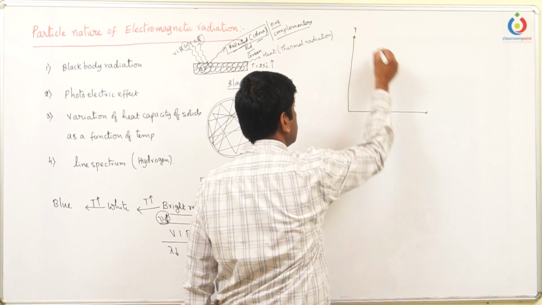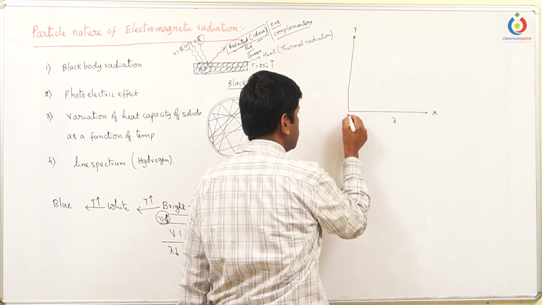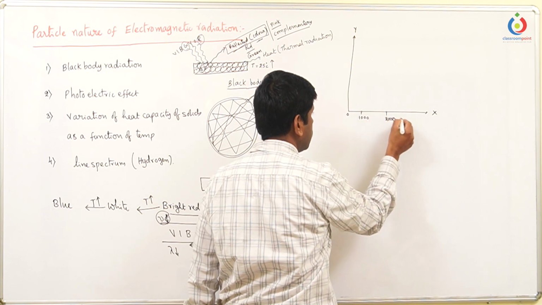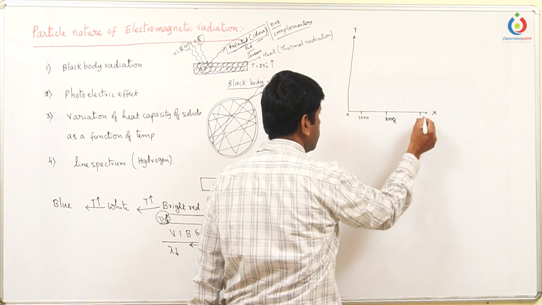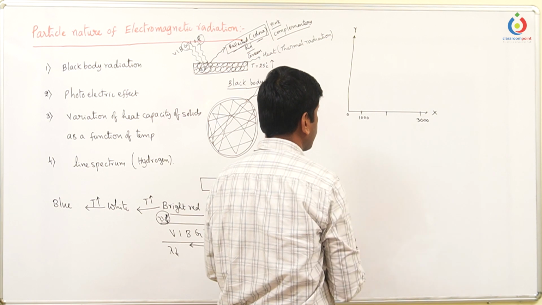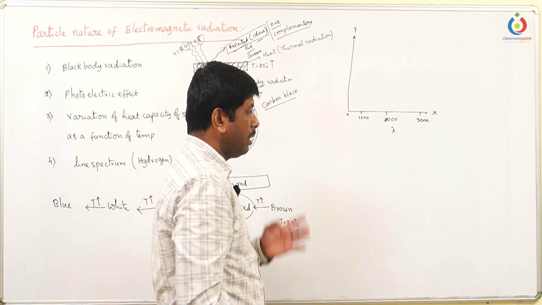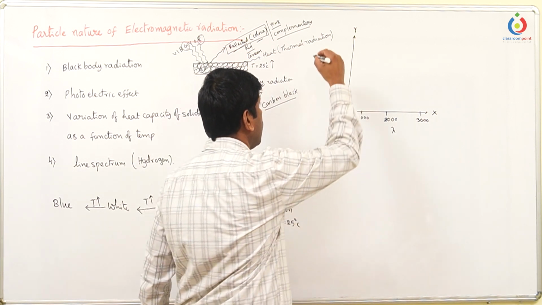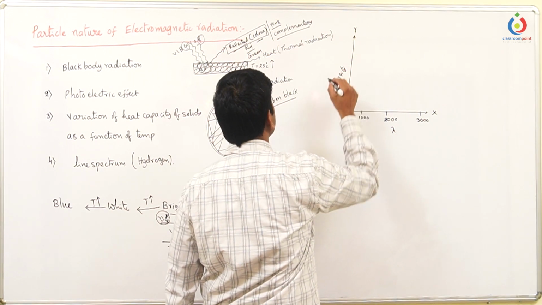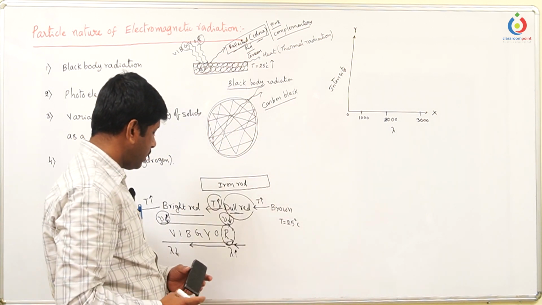So y-axis, x-axis. On the x-axis, let us take the wavelength lambda. Say some values are present: 1000, 2000, 3000, etc. So I am taking the wavelength lambda on the x-axis and intensity on the y-axis. So when you draw the graph, what is happening here?